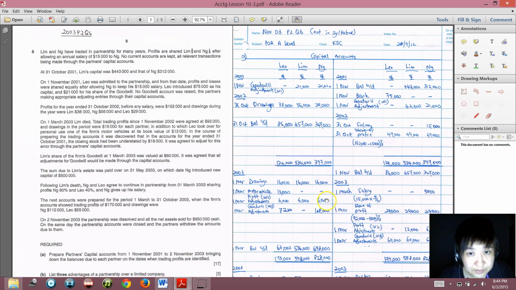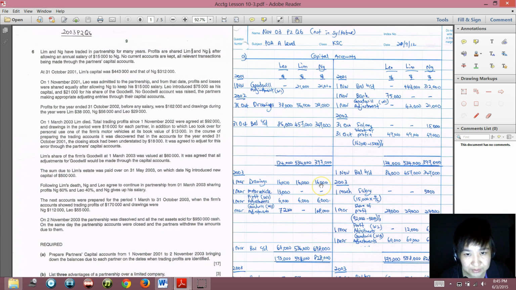The following paragraph says that on 1 March 2003, Lim died. Total trading profit since 1 November 2002 was agreed at 92,000, and drawings during the period were 16,000 for each partner.